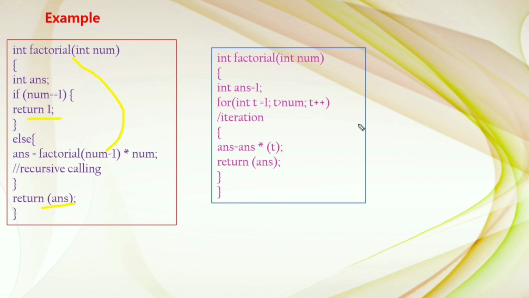In the iteration, to calculate the same factorial, we pass the number and the answer is assigned 1. Here t is equal to 1 is the initialization, and it repeats up to the number, with t plus plus, t incremented by 1. Answer is equal to answer into t. It repeats up to the number and returns that answer. This is the example for the recursion and iteration.